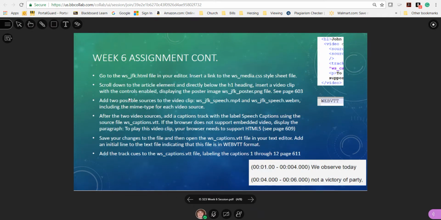So go to the JFK HTML file and insert a link to the media style sheet. I didn't give you the link here because we've done it several times, so you should know how to do that. Scroll down to the article element, and directly below the heading 1, the heading 1 starts with John Kennedy, and insert the video clip. So here's your video. Of course, I didn't give you the whole code.